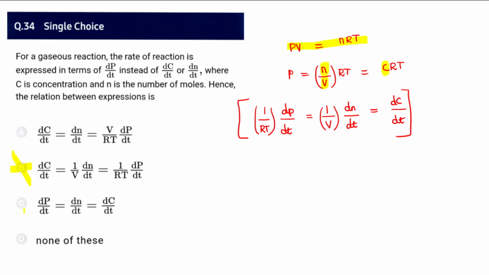So B and C don't seem like the answer, and none of these is wrong. So for 34 we already have the correct relationship: dC by dt equal to 1 by V dN by dt. So we can say this is correct. I'm really sorry, so therefore we can say this is option B.